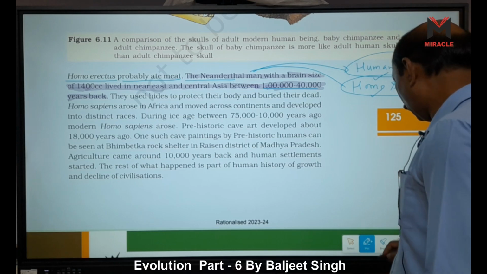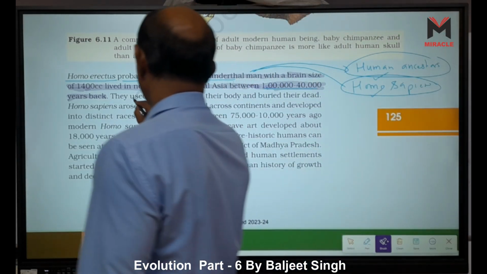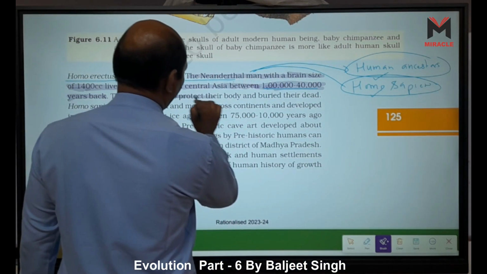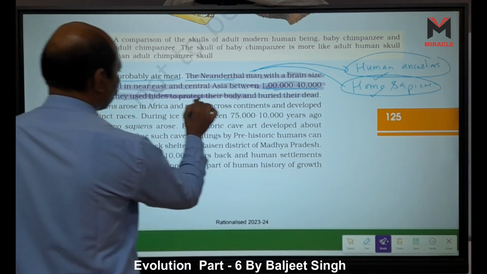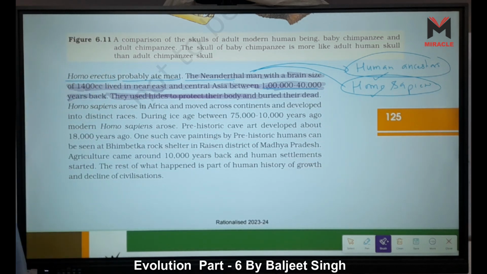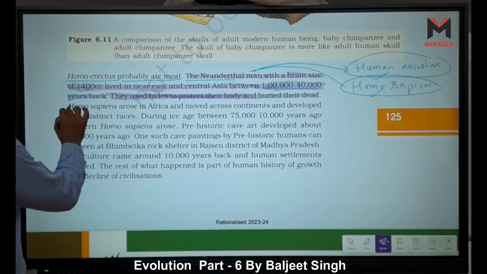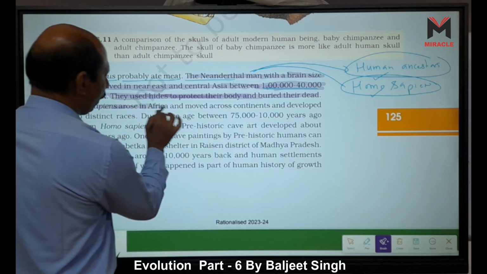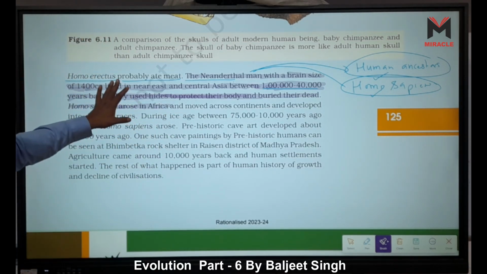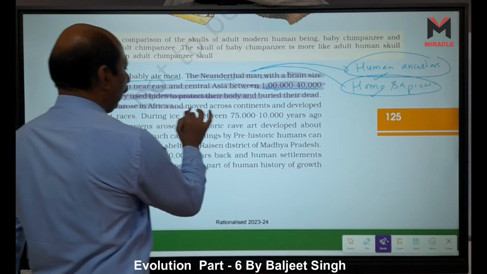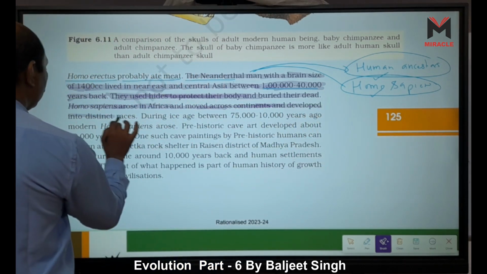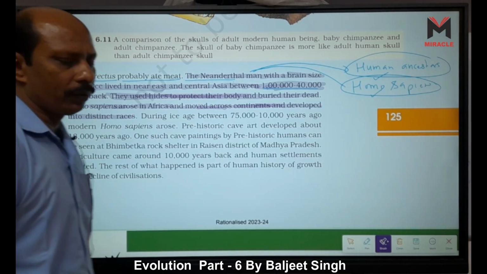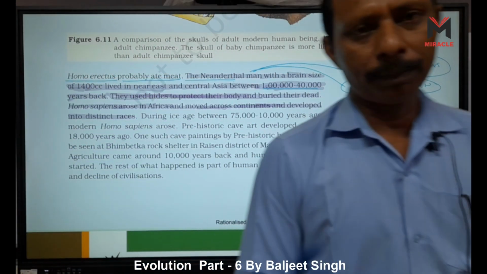They used hide to protect their body and buried their dead. Social life started from there. They buried their dead, right. Homo sapiens arose in Africa, moved across the continents and developed into distinct races. I tell you, 4 distinct races were formed, right.